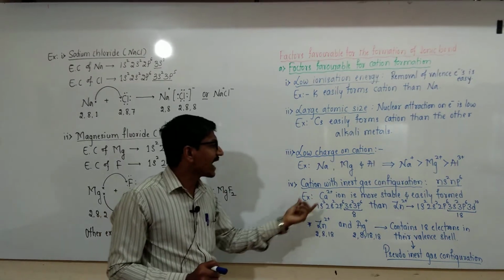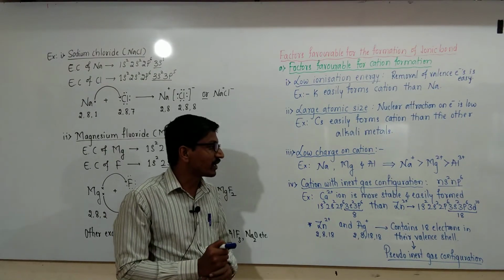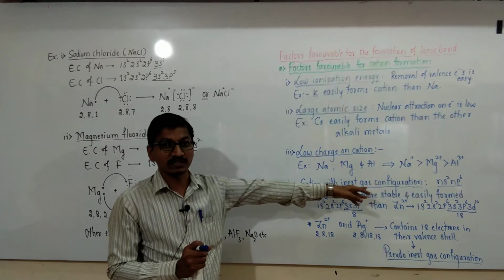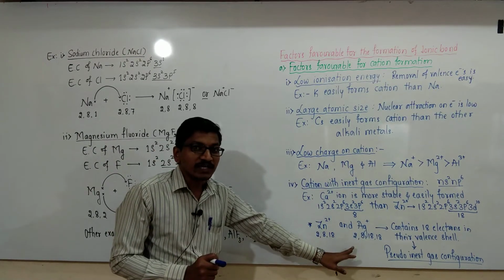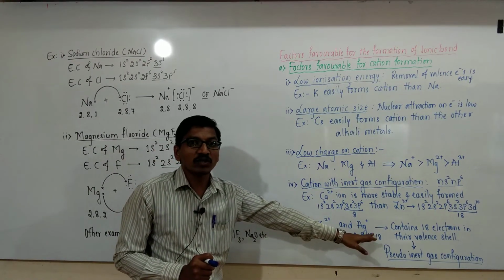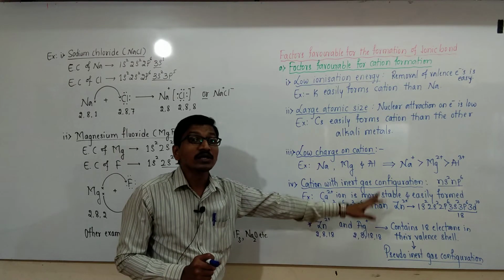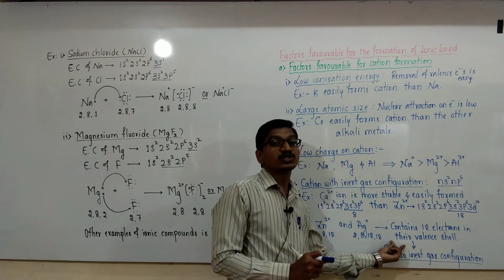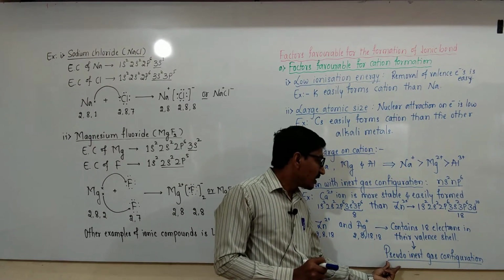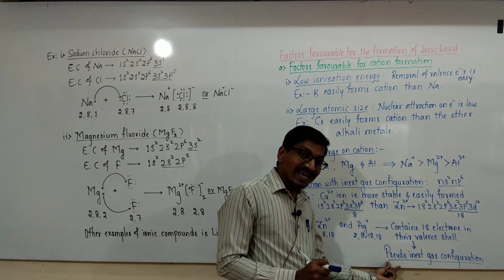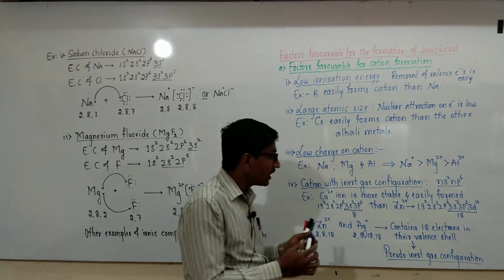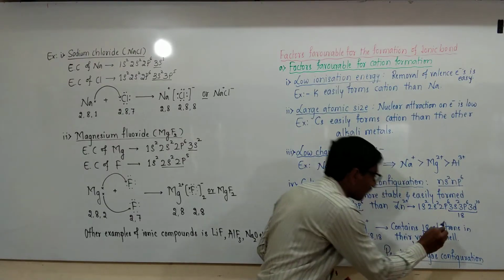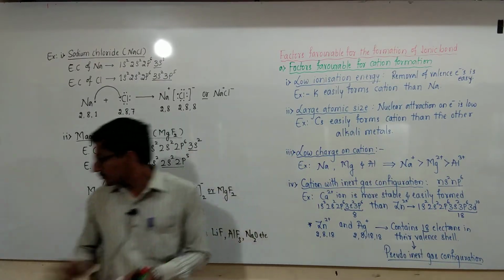The last one is cations with the inert gas configuration, that is ns2 np6. Even though Zn2+ and Ag+ ions do not possess inert gas configuration, they are also stable because they have pseudo inert gas configuration, with 18 electrons present in their valence shell.